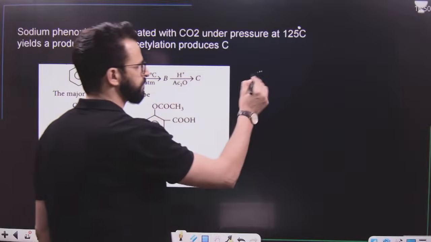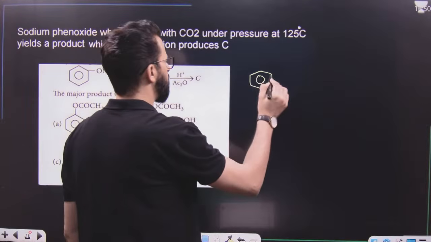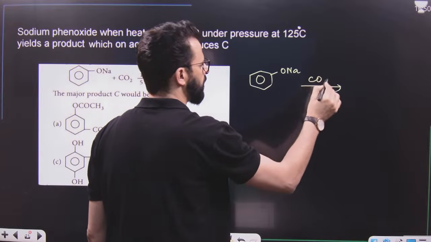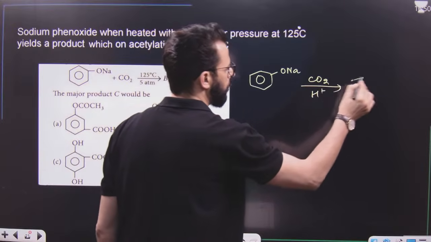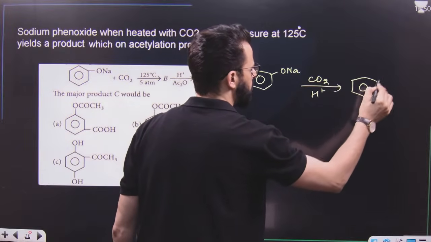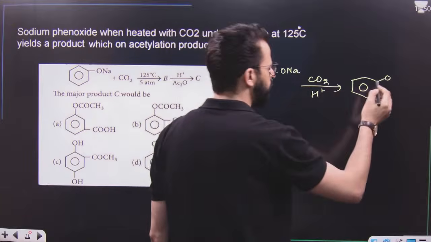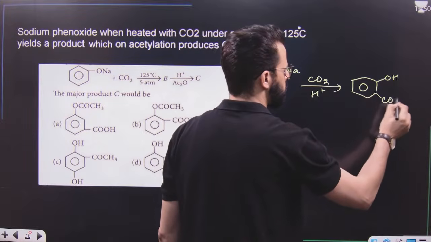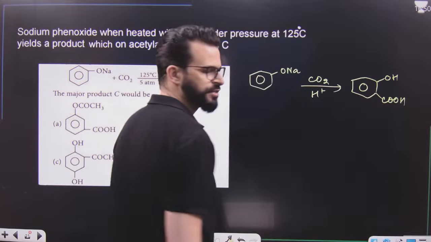Very simple reaction. We know, dear students, whenever you are having sodium phenoxide and if it is treated with carbon dioxide followed by acidification, this reaction is known as Kolbe-Schmidt reaction, and we will get simply a product like this. It is OH, then it is COOH. We will get salicylic acid over here.